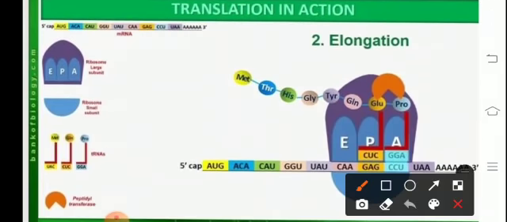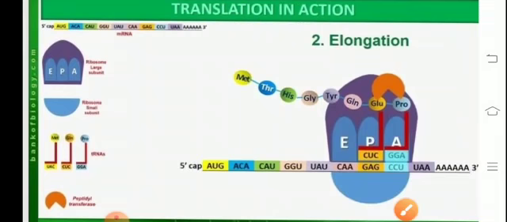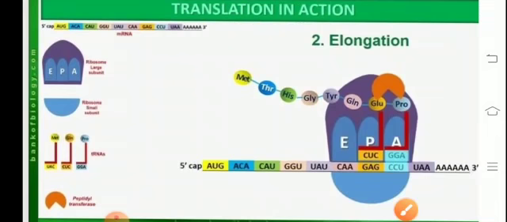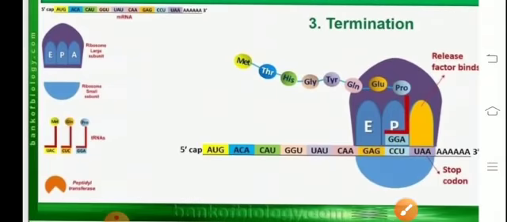Thus we see that the elongation process proceeds with the tilting of the ribosome and the shifting of the tRNAs from the A site to the P site, and from the P site to the E site, leaving the A site exposed for accepting a new charged tRNA. Finally, the ribosome has reached the end of the chain that has the nonsense or stop codon.